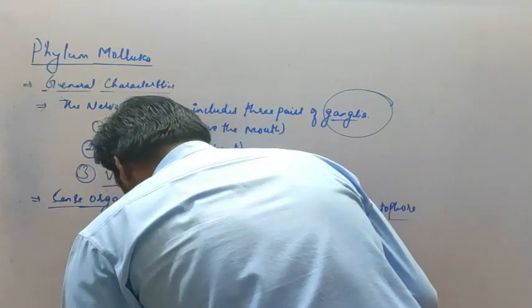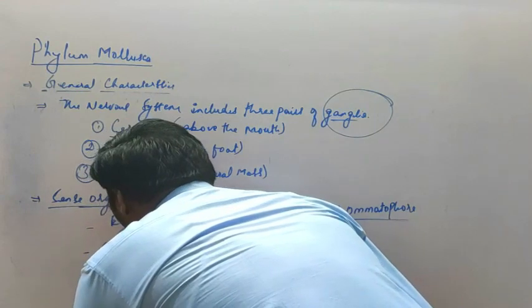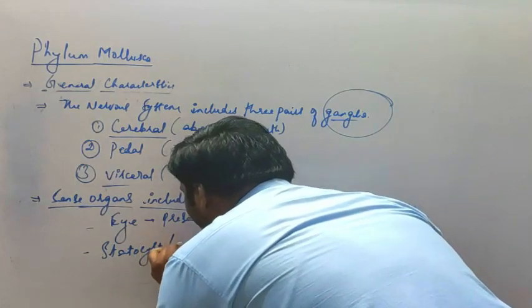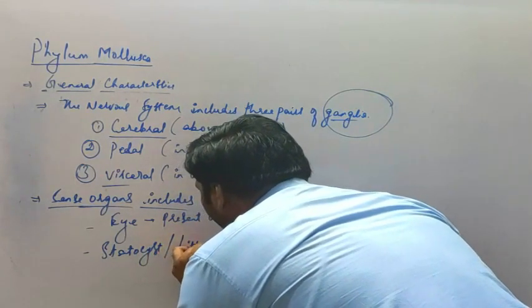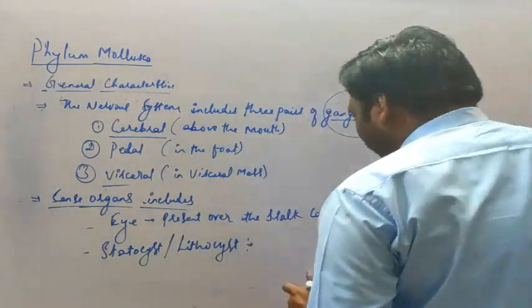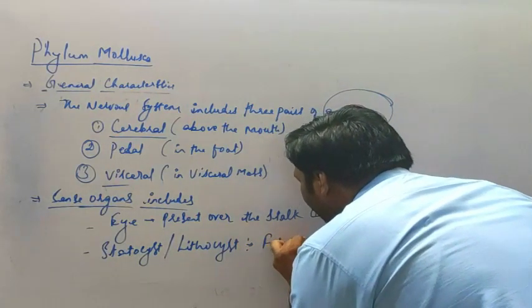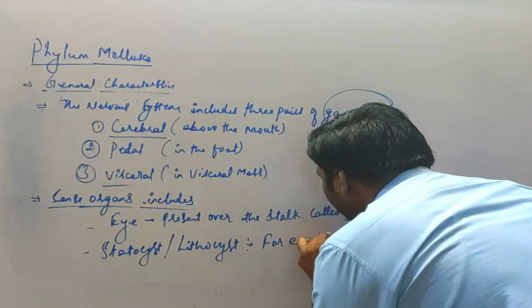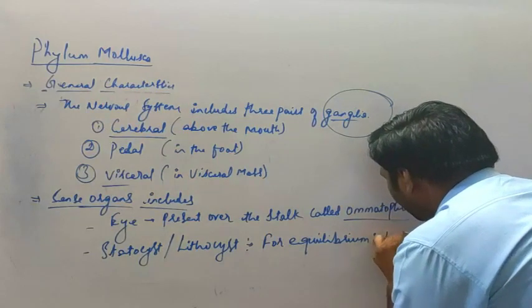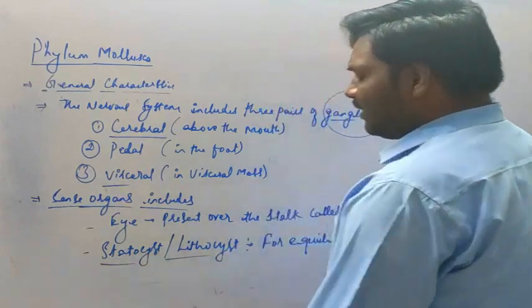The next is statocyst, which is also called lithocyst. Now what are these? These are for equilibrium in the foot. To maintain equilibrium within the foot, such sense organs are there, that is statocyst or lithocyst.